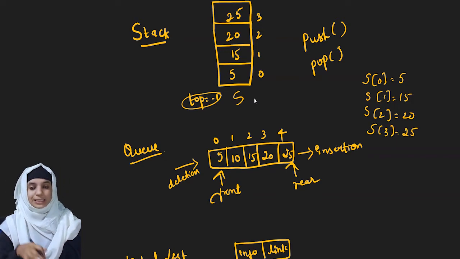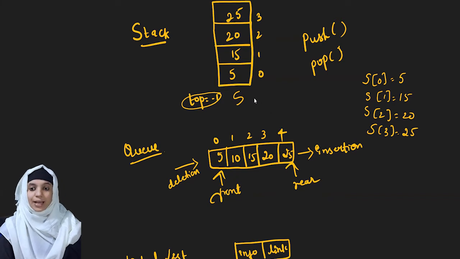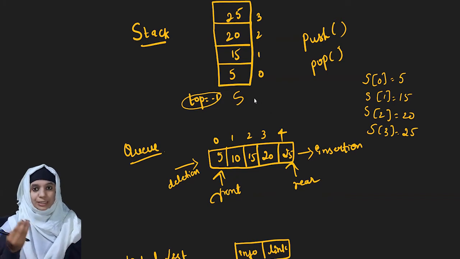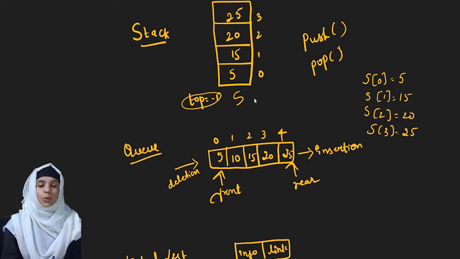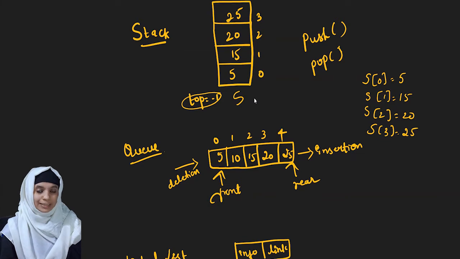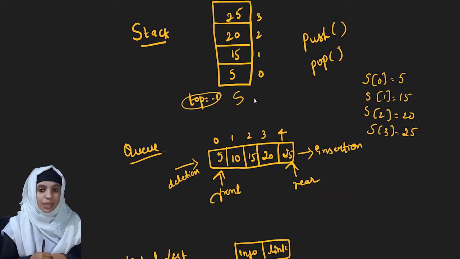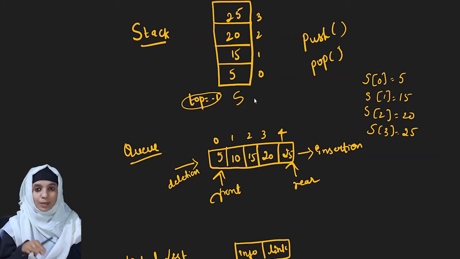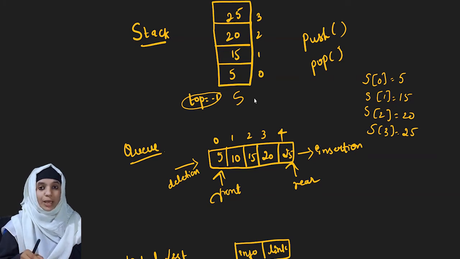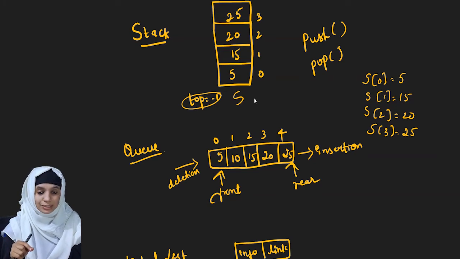When we insert an element into the stack, that operation is termed the push operation. When we delete an element, that is the pop operation. The best example for a stack is an arrangement of plates one above the other. That is one stack. Similarly, when we arrange clothes one above the other, that will be a stack. When we try to access any plate or any cloth, we access it from the top, isn't it?